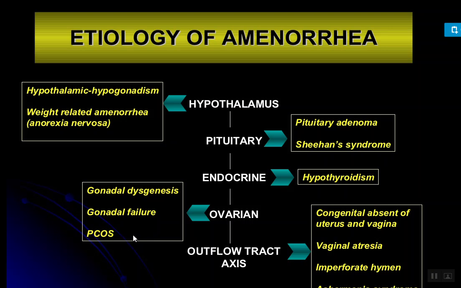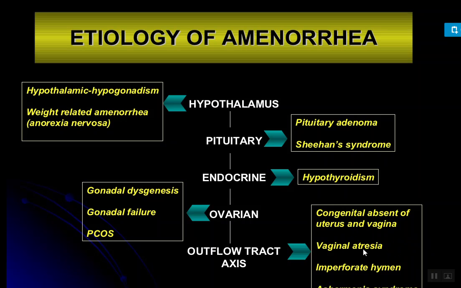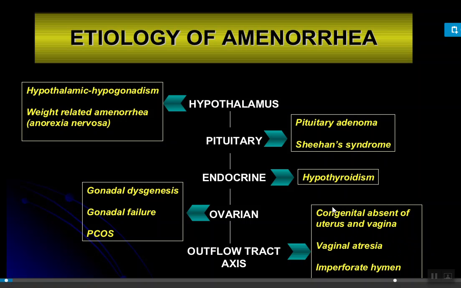Next, there is the outflow tract. Outflow tract causes, in its terms, we have already discussed under the ovarian factors: congenital absence of the uterus and the vagina. Meaning the uterus, vagina, or cervix is absent. Vaginal atresia. Okay, there is no proper development of the vagina. Imperforate hymen means there is no opening in the hymen. It can be there.